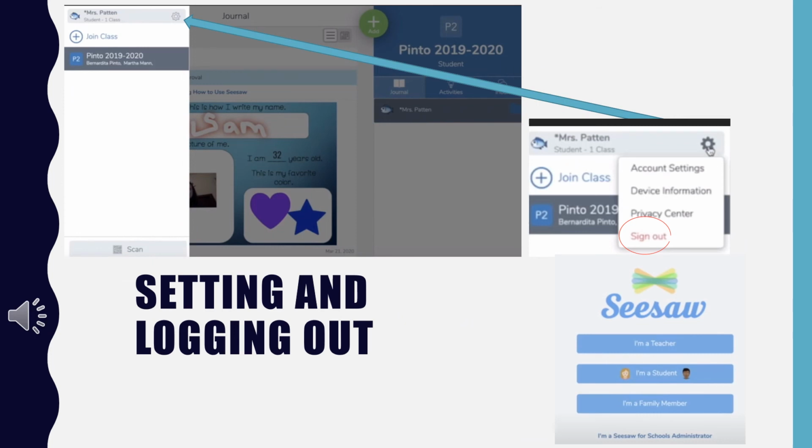To log out of your SeeSaw journal, look in the top left-hand corner to find your name. Click on your name, and then you can click on the gear and press sign out. To sign back in, you will use the same learning code that you used from the beginning of school. These learning codes will be good for 90 days. Once those 90 days are up, then your teacher will give you a new one.